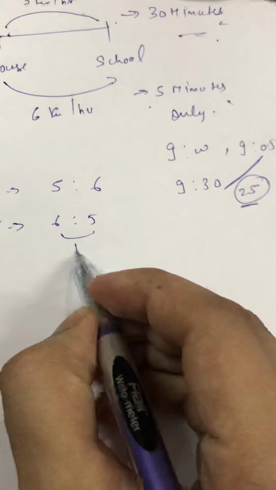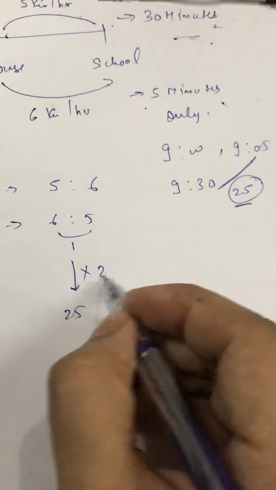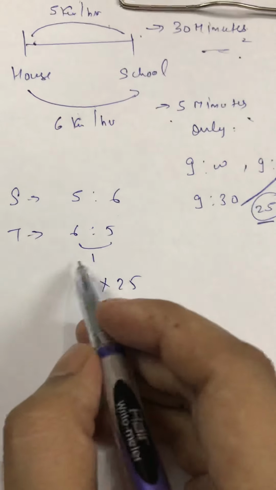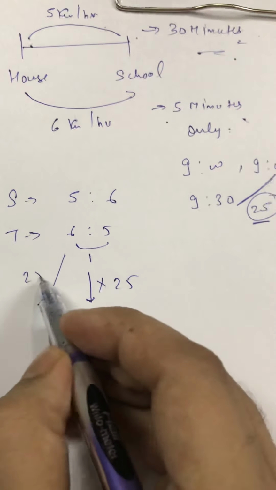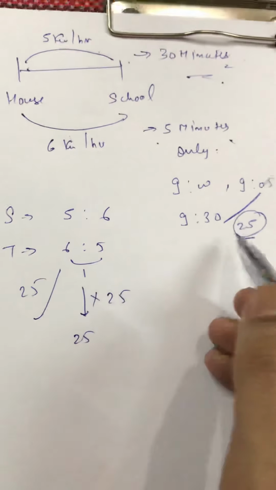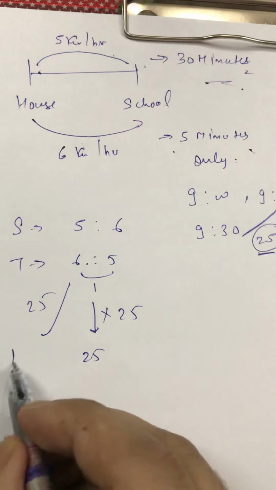Actually the time difference is 25, so the value of one part will be 25. If I want to make 1 into 25, I multiply by 25. I need to find the distance. If I multiply 25 into 6, this is in minutes, so 25 into 6 is 150 minutes.